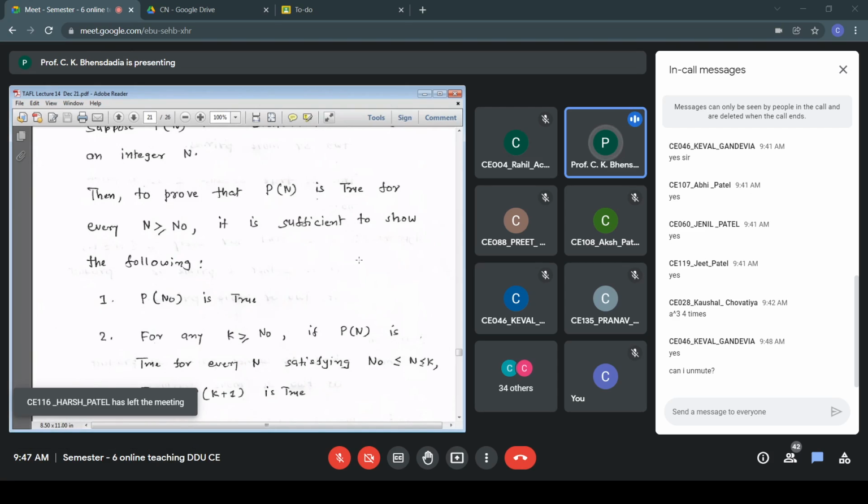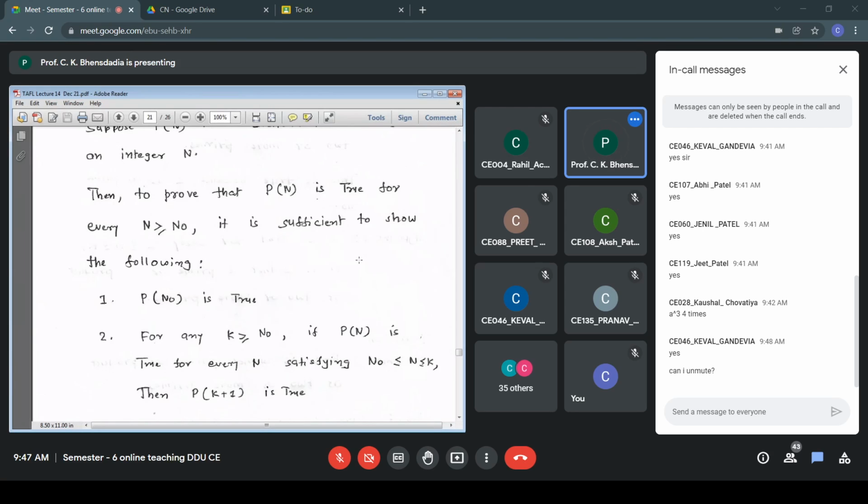So if the statement Pn is true for the entire range starting with n0 till n equal to k, then only is it required that P of k plus 1 is true. So in the assumption part, now there is a set of values. The statement is true for P of n0 up till P of k. If that is the case, then it is required that P of k plus 1 is true. In the weaker form, only one. If the statement is true for n equal to k, then the statement has to be true for n equal to k plus 1. Okay, Keval, that's fine.